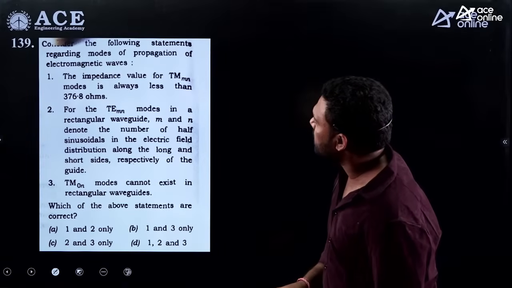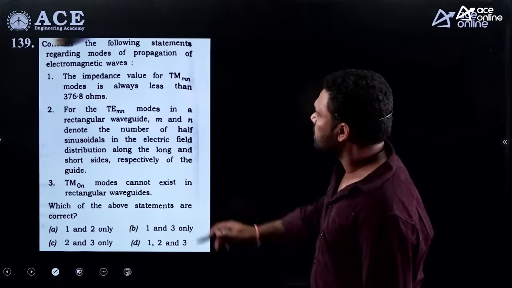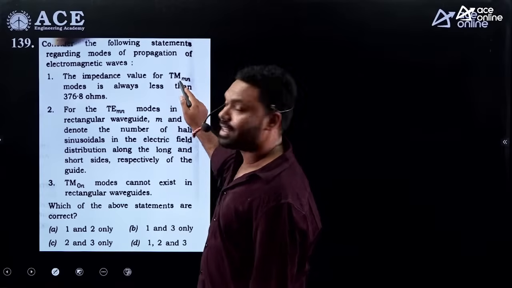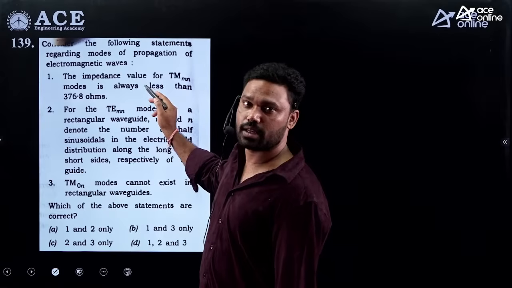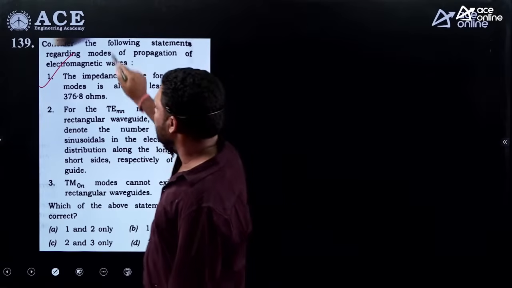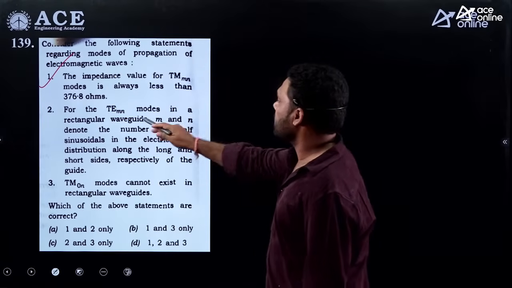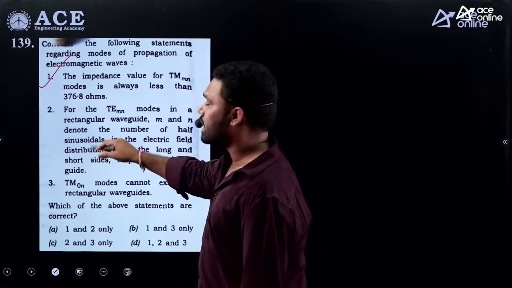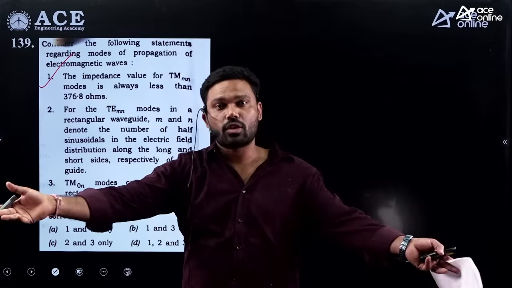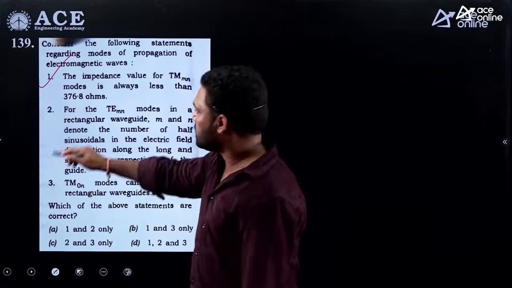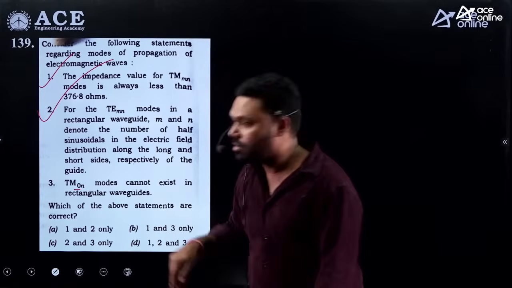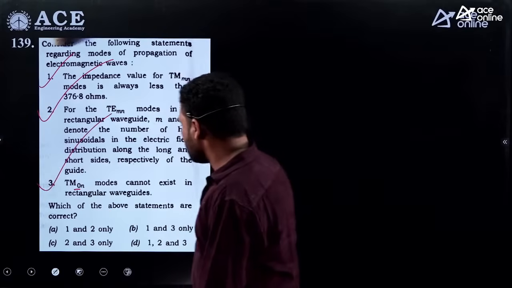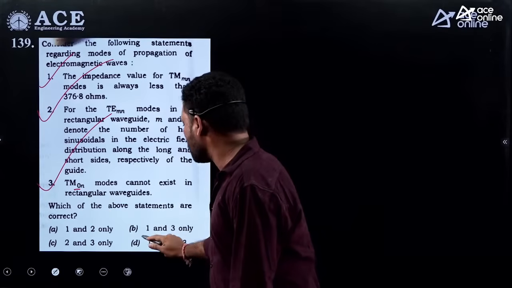Consider the following statements regarding the propagation of electromagnetic waves. The intrinsic impedance of a TM wave is less than that of free space. Yes, this is the correct statement. Next. For the TEmn and TMmn modes in rectangular waveguides, m and n indicate the field variation along the broader dimension and the narrow dimension. So this is also correct. Next. For TM01, if any one of the integers is 0, TM can't survive. So this is also correct. So all three are correct here. So option D is the answer.